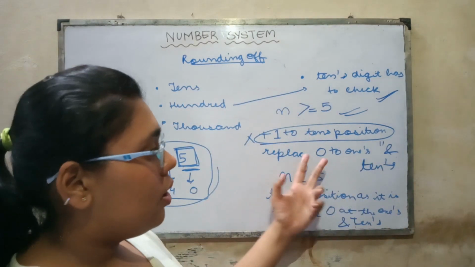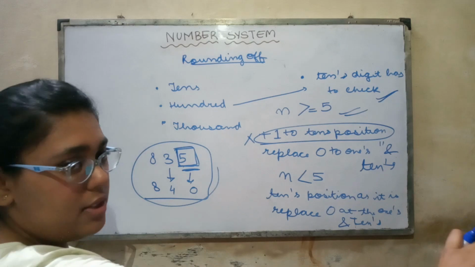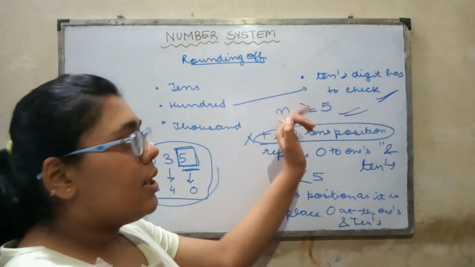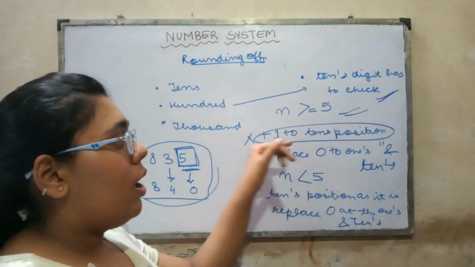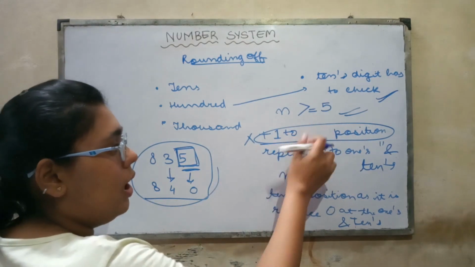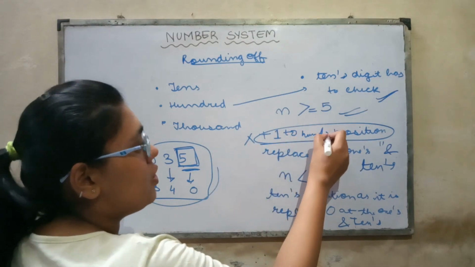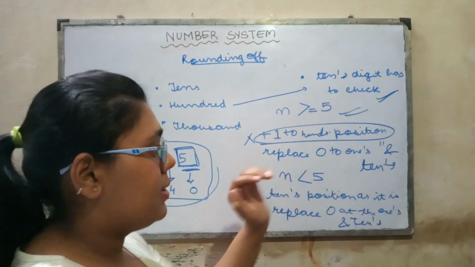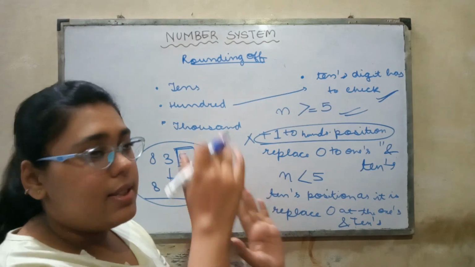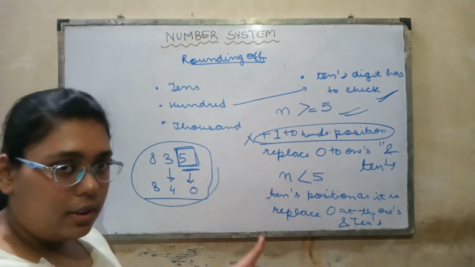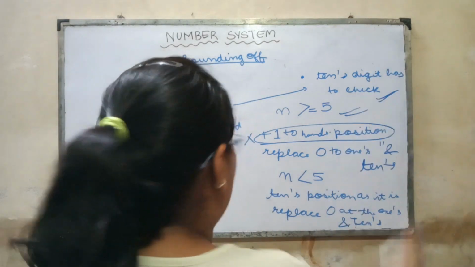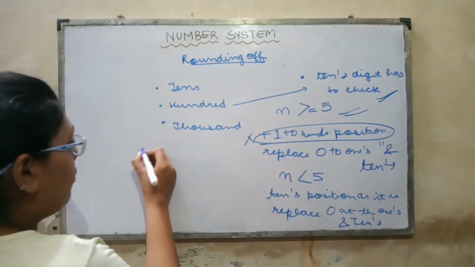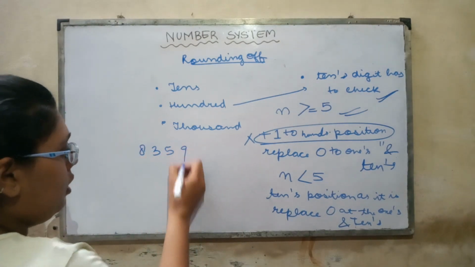The only thing is you have to replace all the preceding place values with 0, and in case that particular digit is greater than or equal to 5, then you have to add 1 to the hundreds place, or to whichever place you are rounding off to. For thousands, you will add 1 to the thousands place, and then replace the ones, tens and hundreds places with 0. Got it? Okay. Now again, let's take a new example. The new example will be 359.